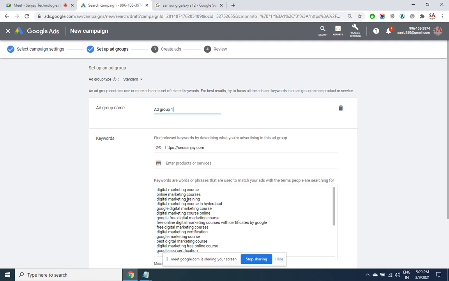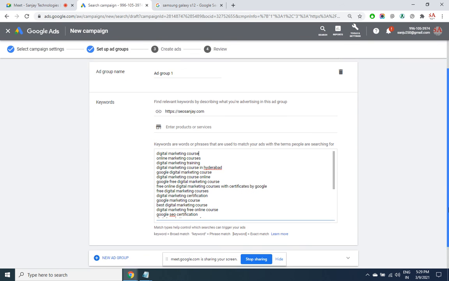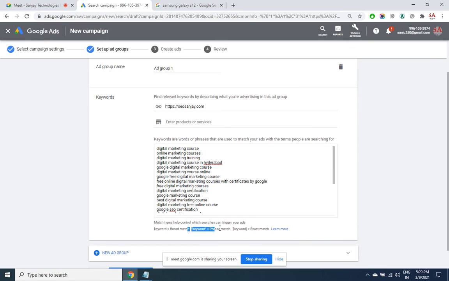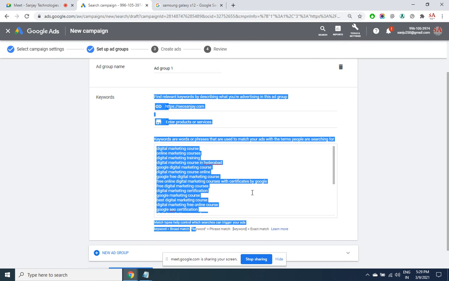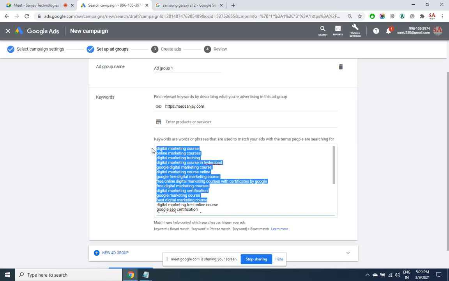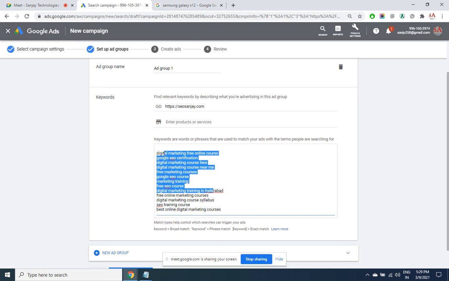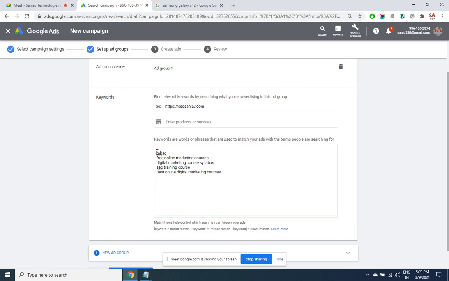These are the keywords which have automatically come from my website. You have to make use of the modifiers. See the modifiers that we have learnt. You can even delete them and put your own keywords. This is from my home page, which has come automatically.